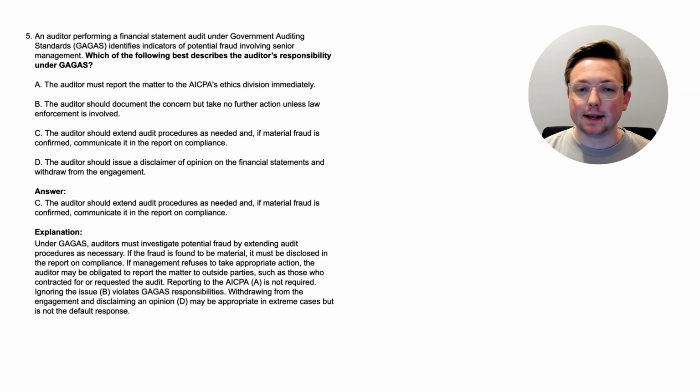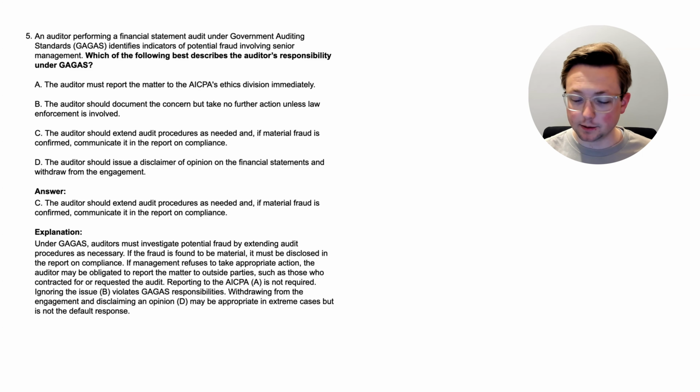All right, here we are at the answer C. The auditor should extend audit procedures as needed, and if material fraud is confirmed, communicate it in the report on compliance. So let's go through this. Under GAGAS, auditors must investigate potential fraud by extending audit procedures as necessary. If the fraud is found to be material, it must be disclosed in the report on compliance. If management refuses to take appropriate action, the auditor may be obligated to report the matter to outside parties, such as those who contracted or requested the audit. Reporting to the AICPA, which was option A, is not required.